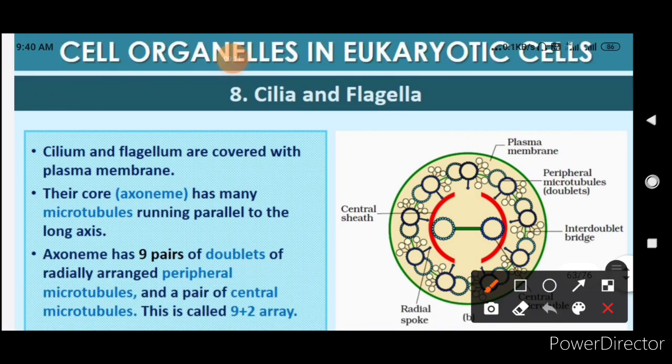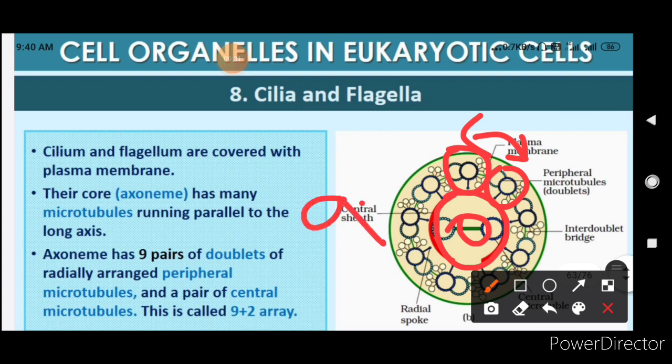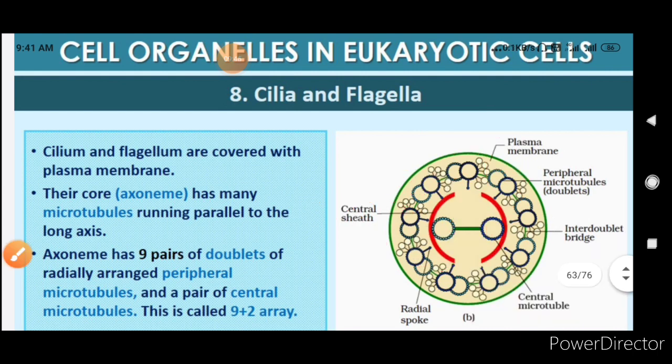Nine pairs of doublets are arranged radially. These are the 9 pairs of doublets, and each doublet is attached with the help of a linker. There are 2 central microtubules inside here, and these are also connected with the help of a bridge, and this gives the 9+2 array. This is called the interdoublet bridge. And these 9 pairs of doublets are also connected with the central array with the help of a radial spoke.